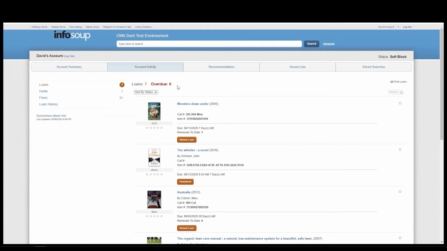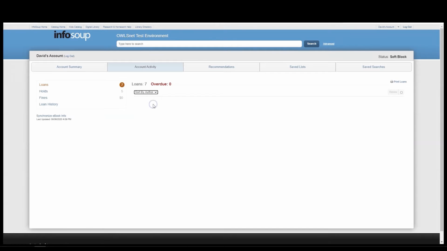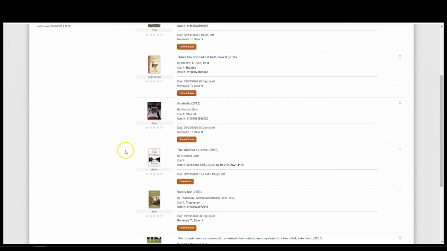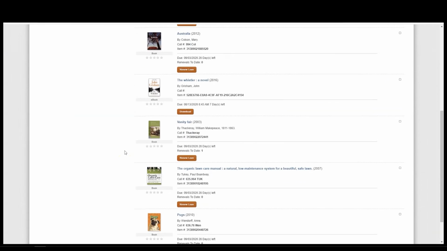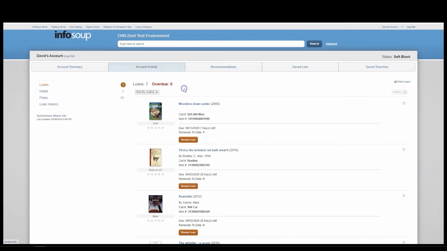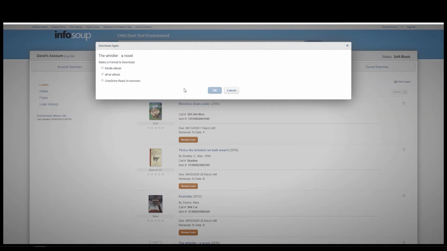On the loans page, you can view, sort, download, renew, and print items. You can sort items by clicking the down arrow here, and sort by status, title, or author. To download an item, in this case I have an ebook, click the download button. A download will open. Select the format you wish to download, then click OK.